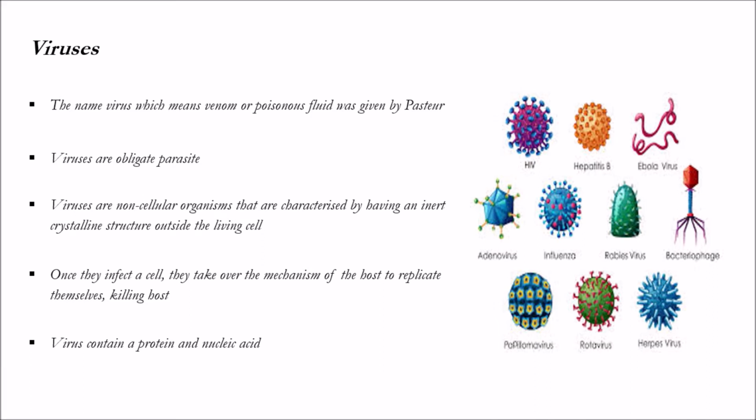When they are outside, they are in a crystalline structure, not active, but once they infect, they take over the host's mechanism to replicate themselves, and finally they infect one cell after another and the entire host will be killed.